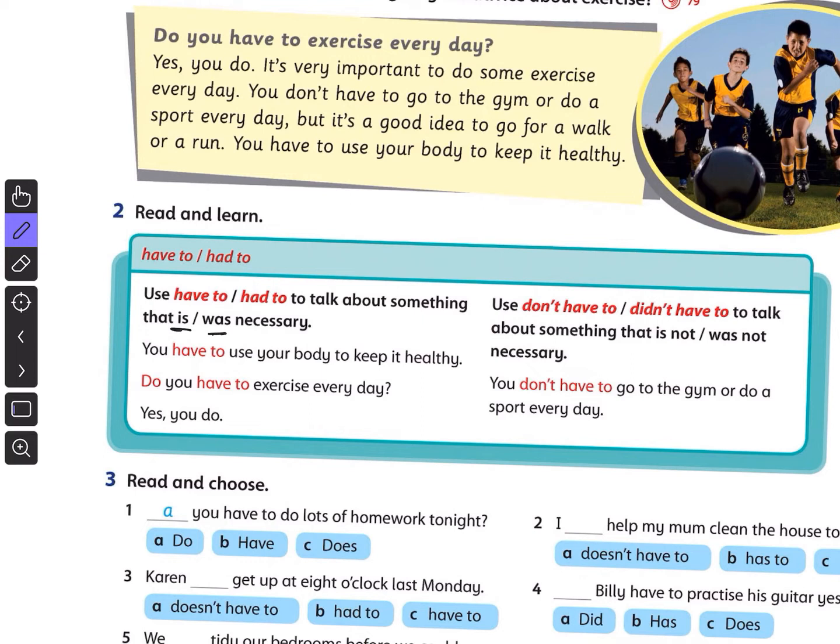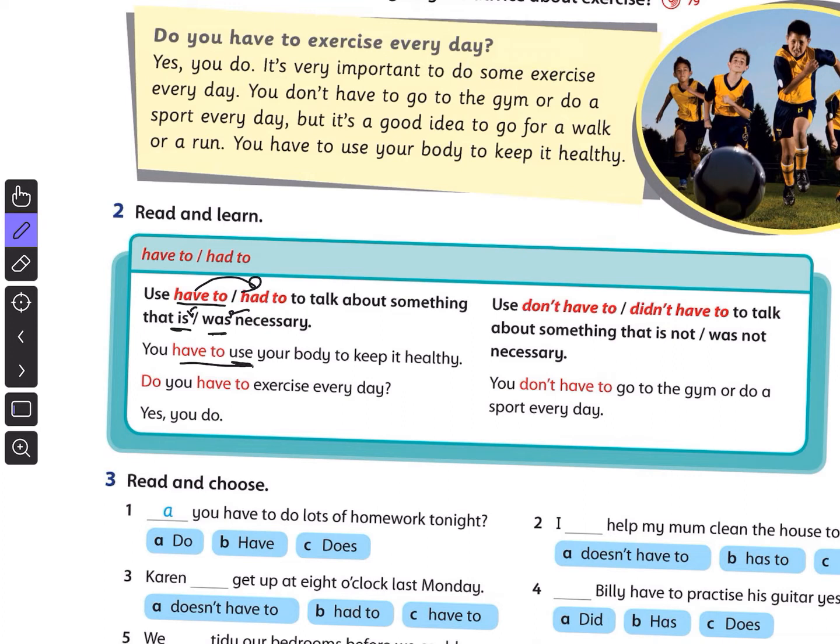We use have to for present, and had to for past. Had to is the past form of have to. We use it to talk about something that is necessary. After have to and has to, we have a base form verb, like: you have to use your body to keep it healthy. Do you have to exercise every day?